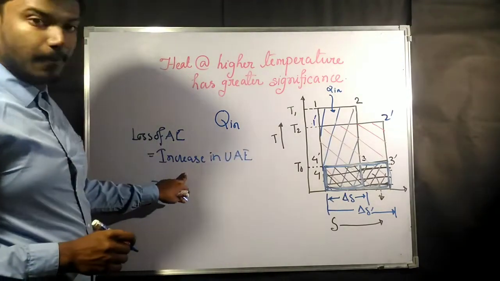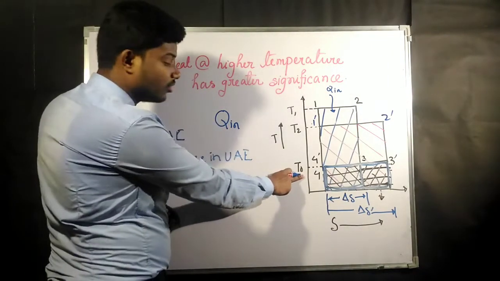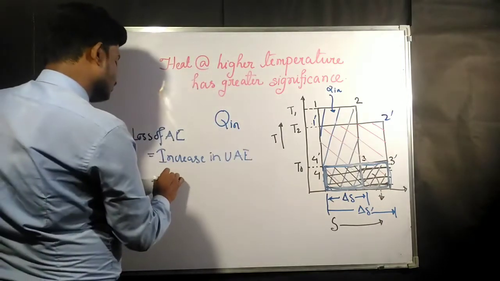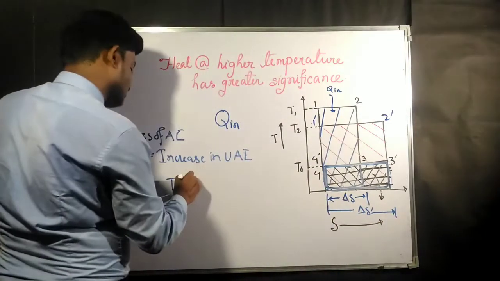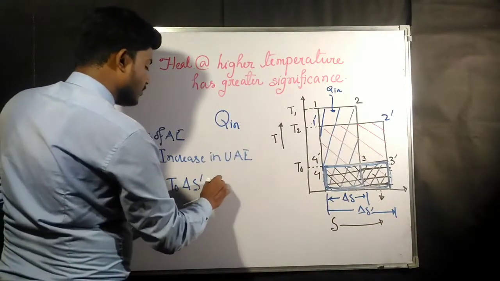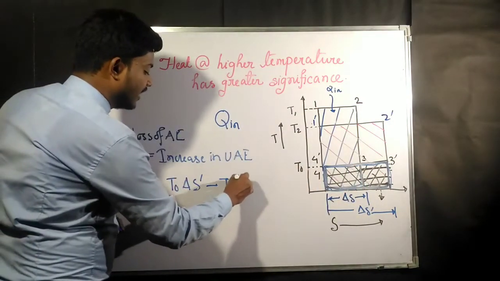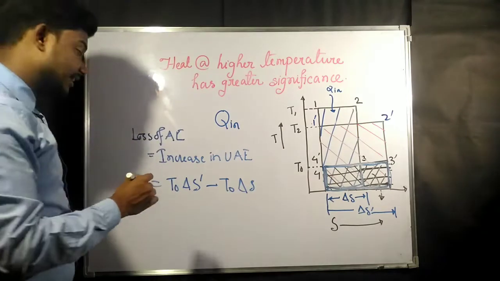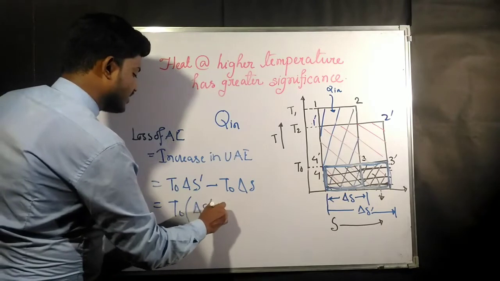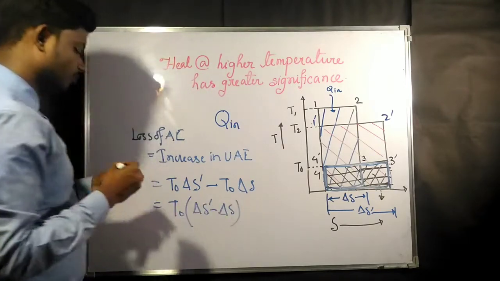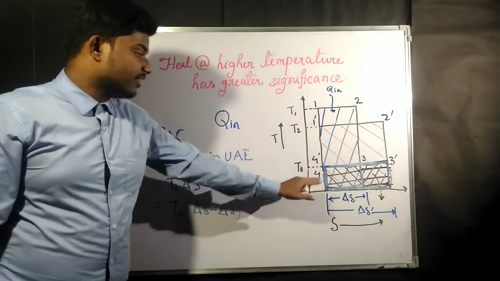These both are going to be the same. Okay, so what is this going to be? You can easily say this is the temperature T naught, or the atmospheric temperature. So you are going to say that the bigger area is T naught into del S dash, minus this area, which is T naught into del S. So you can easily write T naught into (del S dash minus del S) is going to be the total increase in unavailable energy.